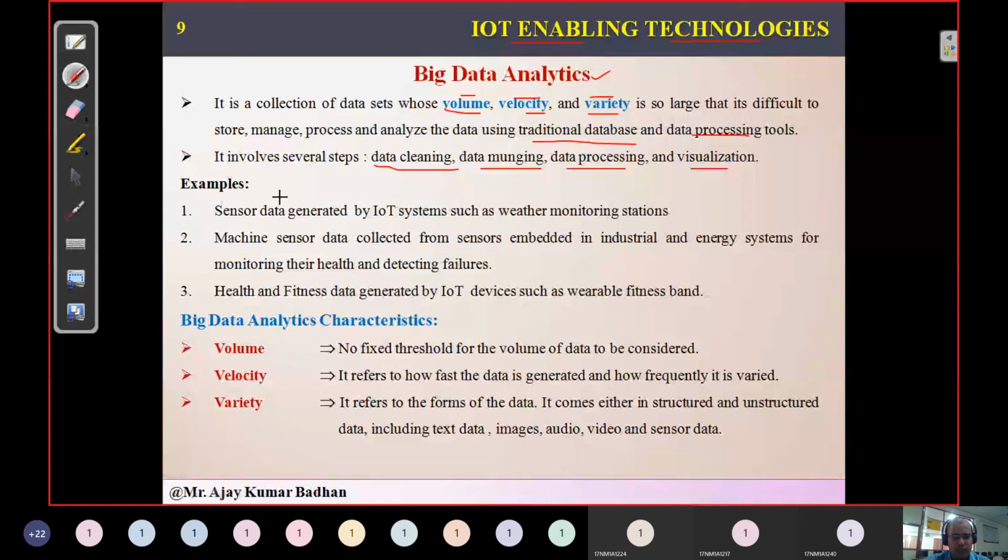So where we can use it, these are some of the examples. Same examples, there is not much difference. Weather monitoring, air pollution, health and fitness, we'll be using this big data. It is just a collection. Like, if you have your past 10 years of data related to your health, based on that we can predict how your health will be in the coming years. So that's the best example of this.